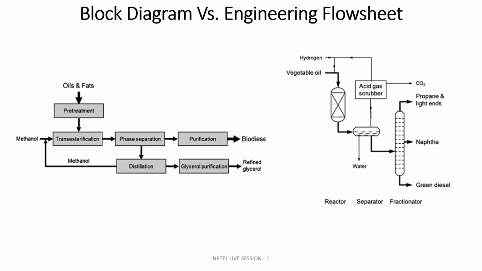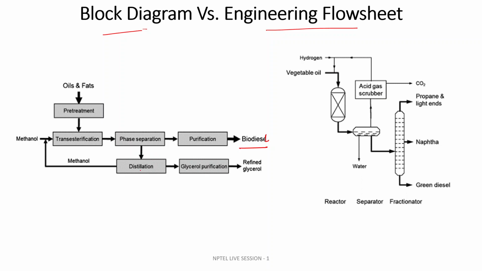I want to discuss this very important point: how the block diagram is represented, how the engineering flow sheet is represented, and how they are different. You can see that in this block diagram we are representing only rectangular boxes. Suppose my overall target is to produce biodiesel.